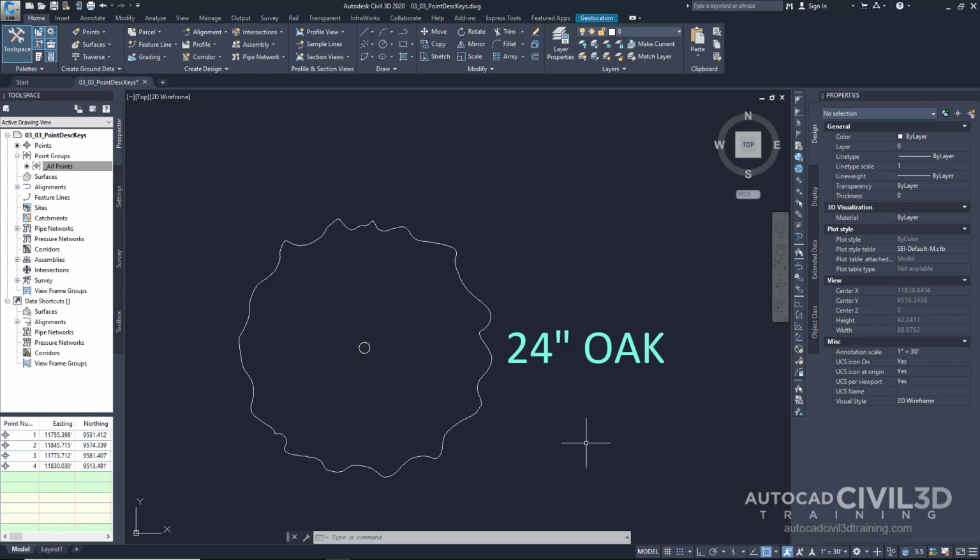Now imagine the list of descriptions a survey crew might have. This list can be rather lengthy. If a standard list of descriptions and codes are set to a specific standard for a company, it could automate how these points look. This can save time by putting everything on the right layer, style, and label using description keys.